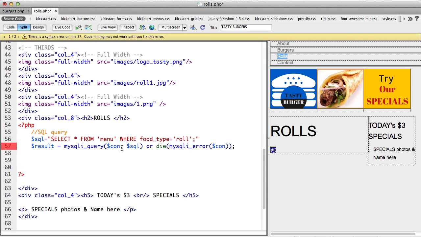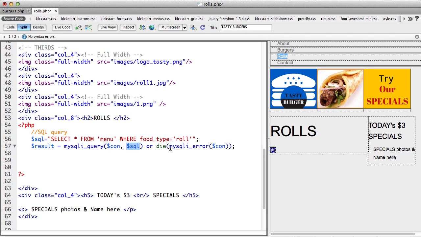This query is fed into a function called MySQLi query. What does this function do? It has two parameters. First, it will make a connection. You cannot run a query without making a connection to the database. The second thing is it will run the query. And if there is an error, it will die. It will just stop, crash out.